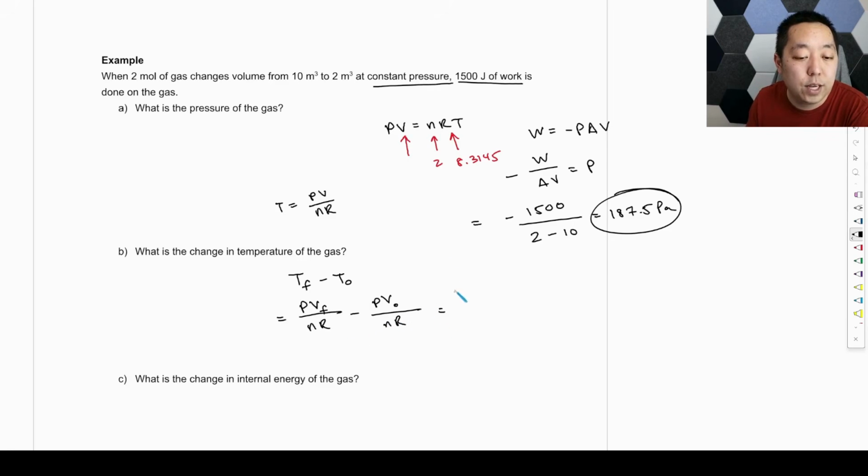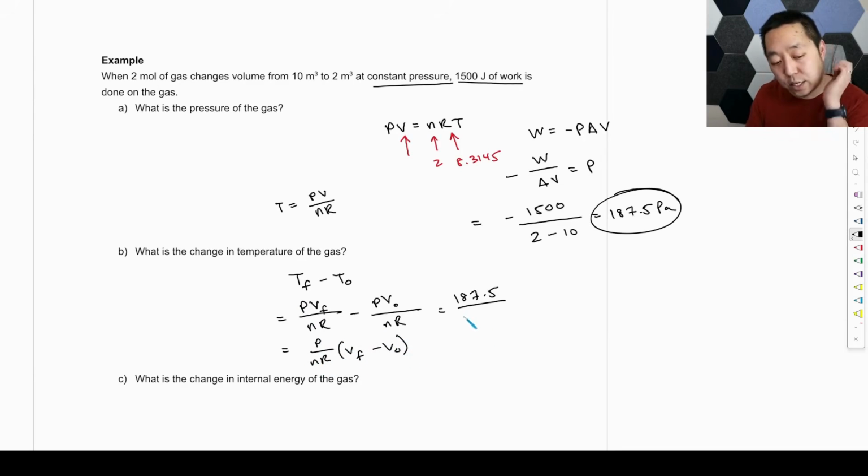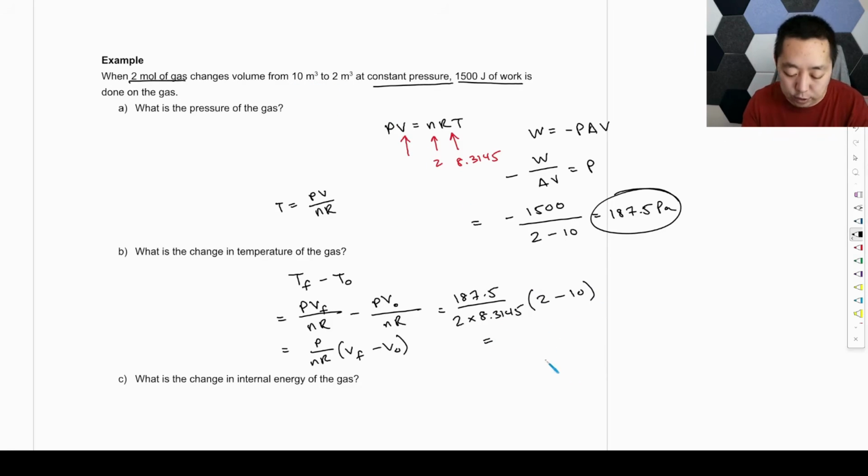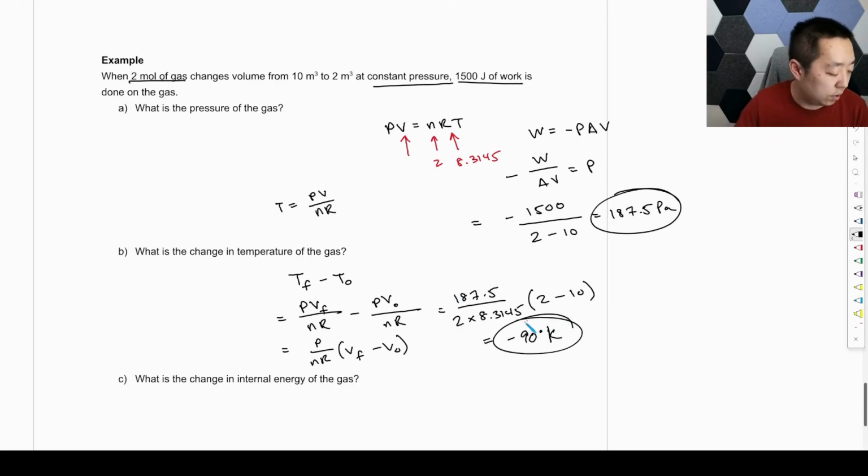And we know the moles of gas, so let's factor out the P over nR. So it's going to be P over nR times the final volume minus the initial volume. Just factor that out. So that's 187.5 over nR, where n is 2, the number of moles in the gas, and R is 8.3145. And then the change in volume would be 2 minus 10, because it ended at 2 and it started at 10. So the temperature decreased. That's going to be negative 90 Kelvin. Okay, so that is what I got there.